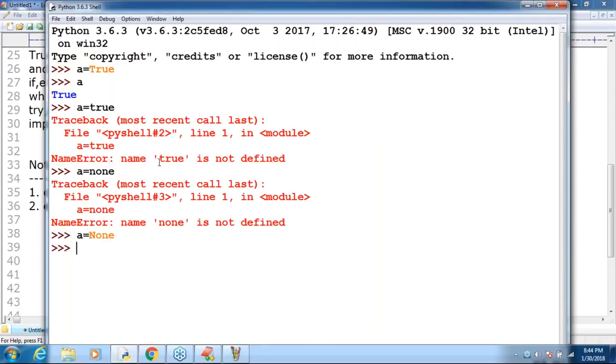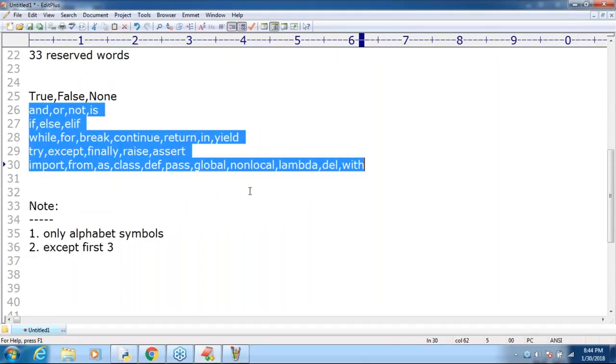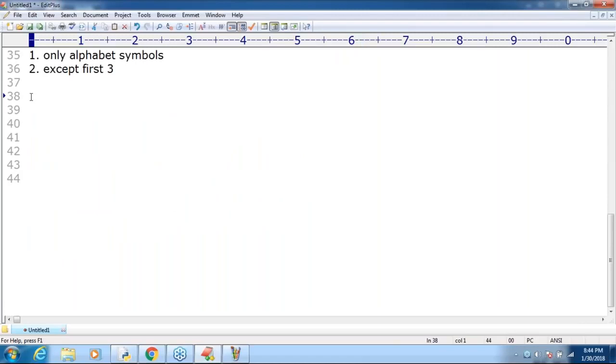So only for the first three, uppercase letters are compulsory. Remember, except that, all the remaining contain only lowercase alphabet symbols, right? Clear? Can you please confirm? Are you in a position to understand, right?